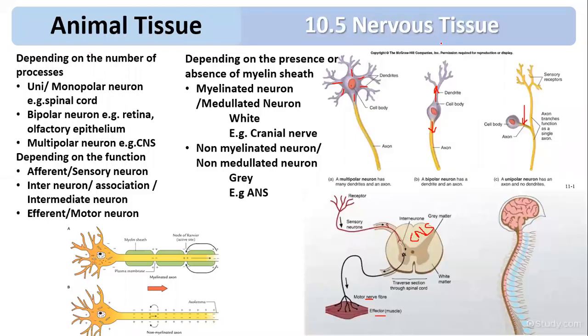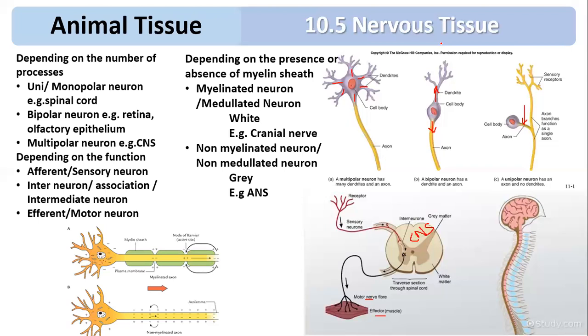What you have to remember is that the impulse is conducted at a faster rate in nerve fibers where the myelin sheath is present. This is because the impulse jumps from one node to the next node, and such transmission is called saltatory conduction.